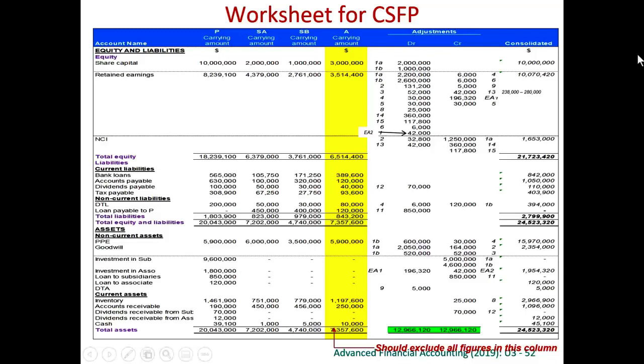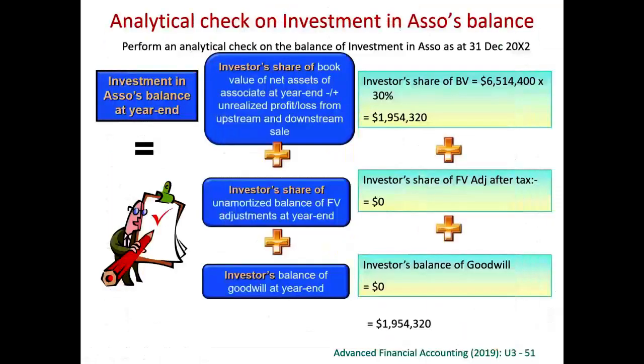Okay, so in our consolidated balance sheet, we found the non-controlling interest here, and we found the investment associate, which is 1,954,320. As I've said before, the investment associate and non-controlling interest, these two figures can always be analyzed into its three components. The investment associate first, we have got three components: book value of net assets, fair value adjustments, and the goodwill component. For this particular example, there's no fair value adjustments and there's no goodwill component as we have calculated. So only share of book value.